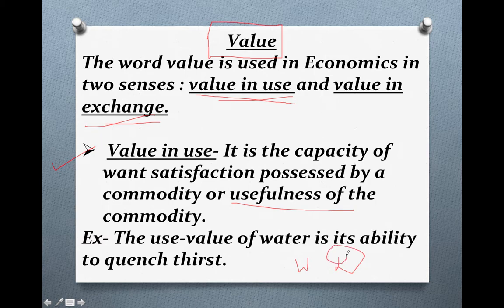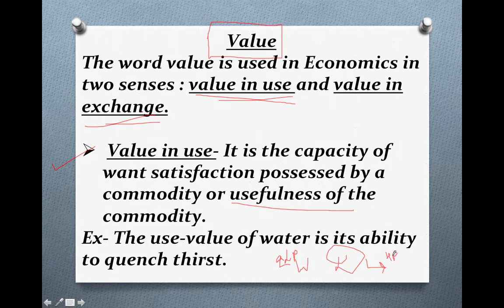Water is useful but has a low price, while diamond is not so useful. It is for showing economic status only, but it has a high price.